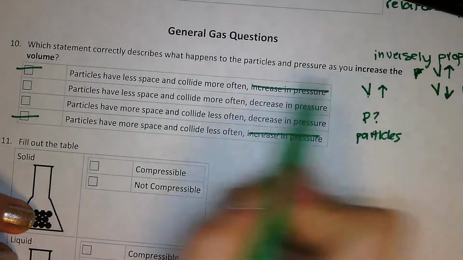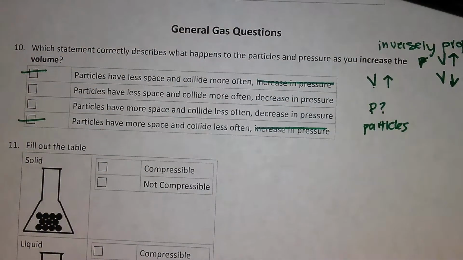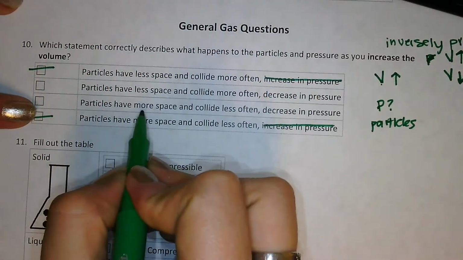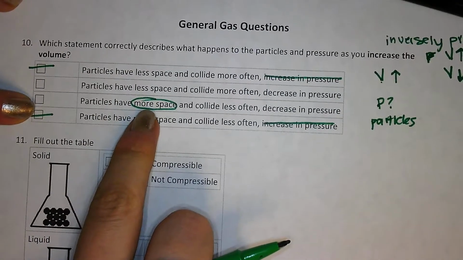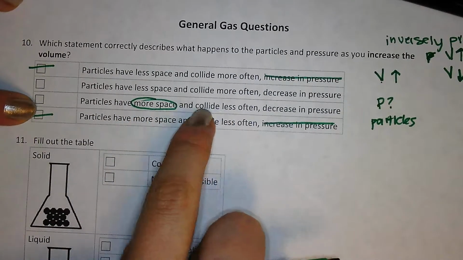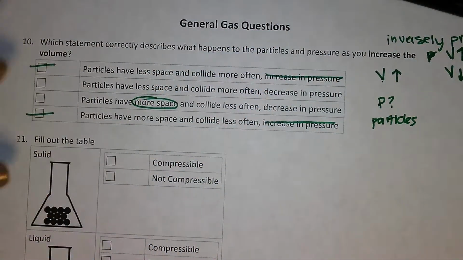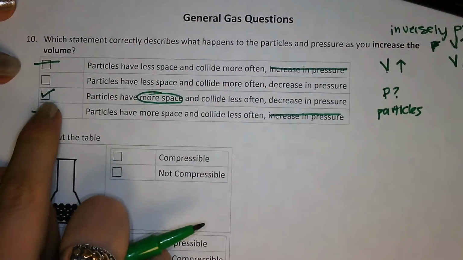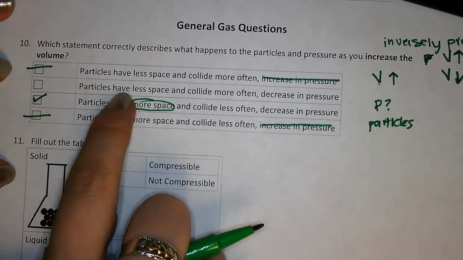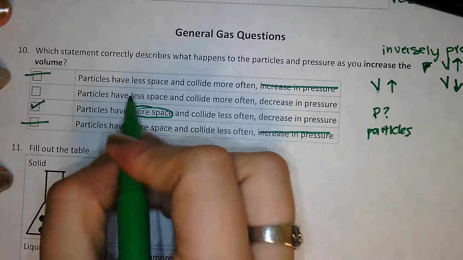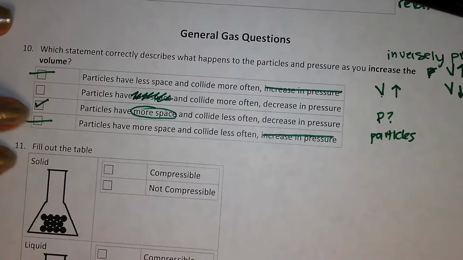So if you increase the volume, it means that you have more and more space for your particles to move around. Because you have more space, there is going to be less collision, so less crashing of your molecules because they have more space to move around. So the only answer choice that has that available is C. If you increase the volume, your particles don't have less space. That doesn't make sense. They have more room to move around. They don't have less space. So your answer is D.